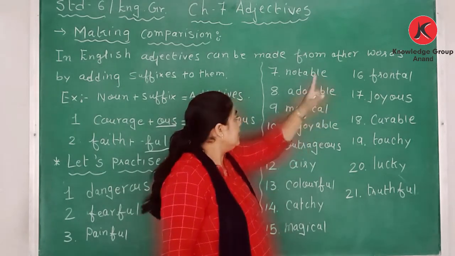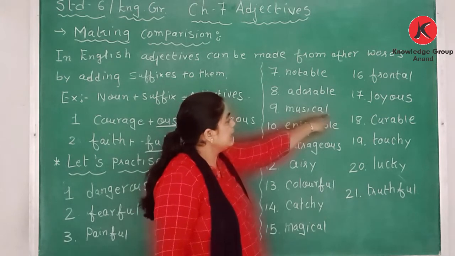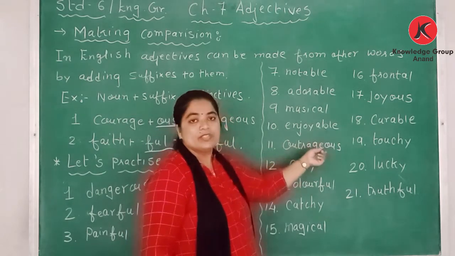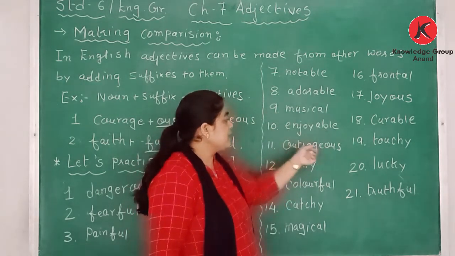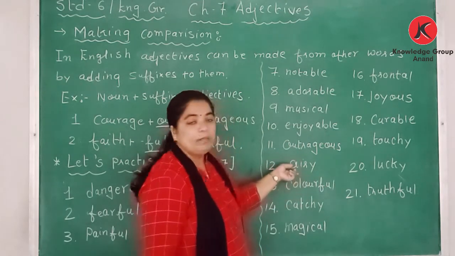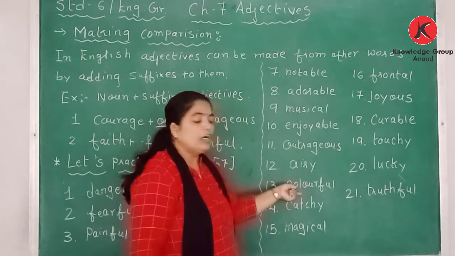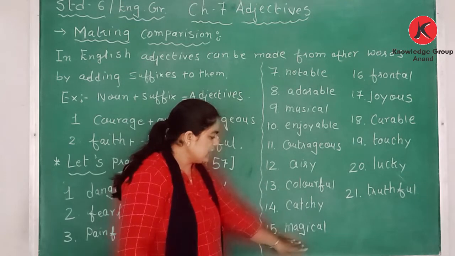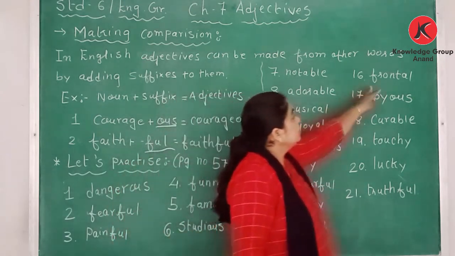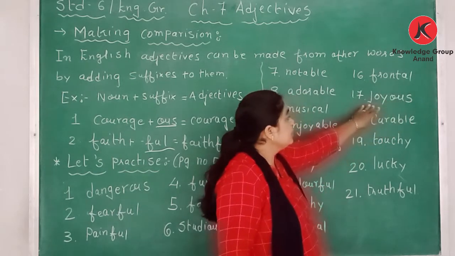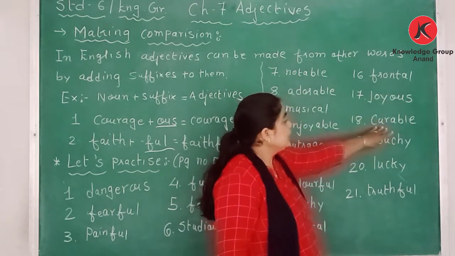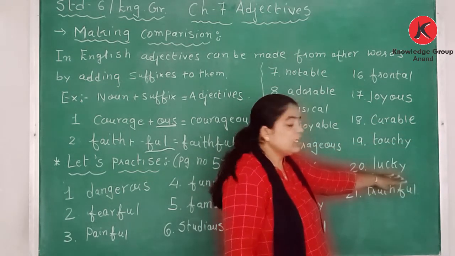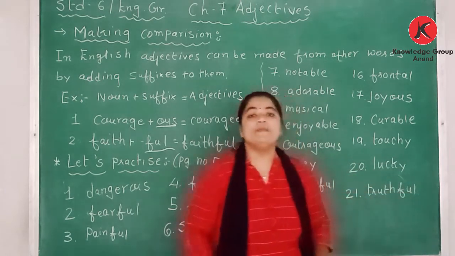Here also we have added ABLE. Here we have added AL. Here we have added ABLE. Outrage, same as courageous, becomes outrageous. Air becomes airy. Color becomes colorful. Catch becomes catchy. Magic becomes magical. Front becomes frontal. Joy becomes joyous. Cure becomes curable. Touch becomes touchy. Luck becomes lucky. And truth becomes truthful.